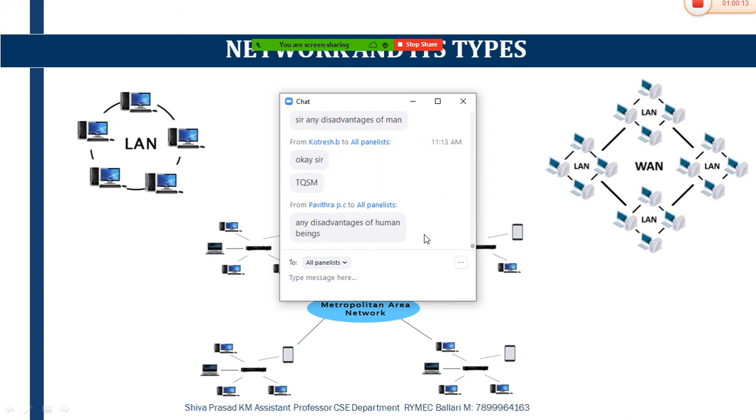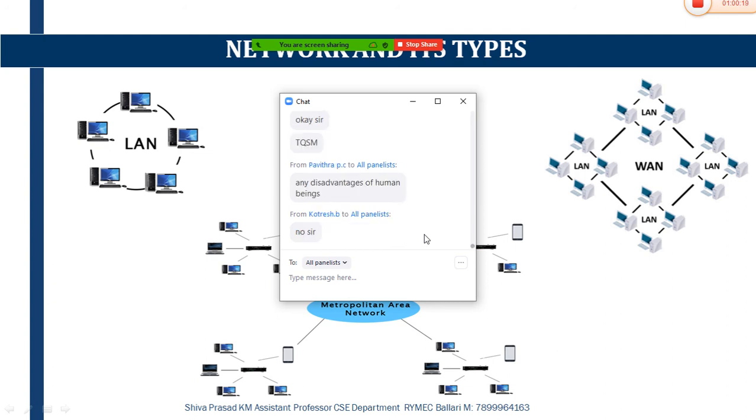The major disadvantage of MAN is it doesn't support wide area network. Any disadvantages of human beings? Sorry, I didn't get you, Pavitra.